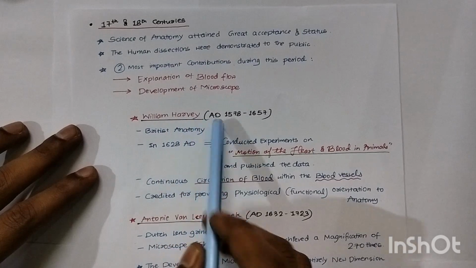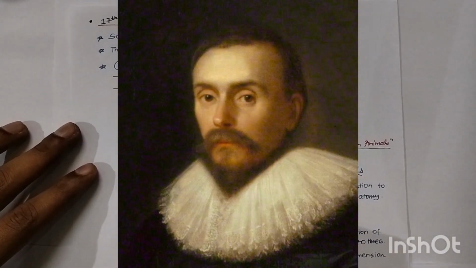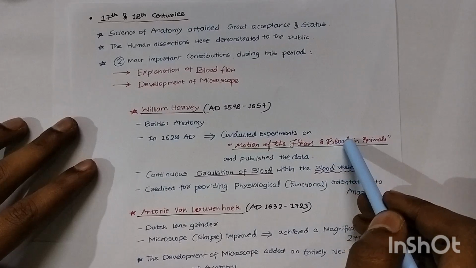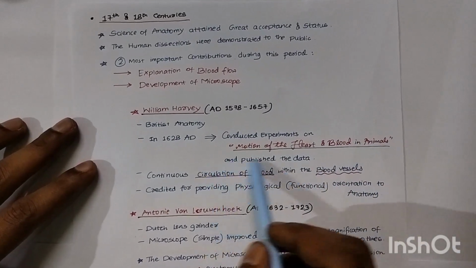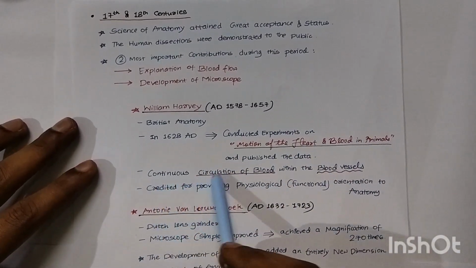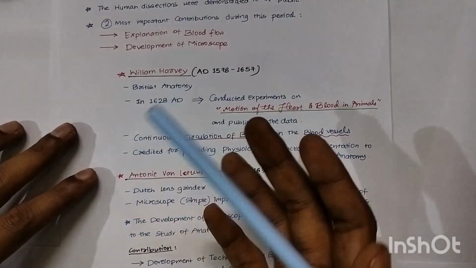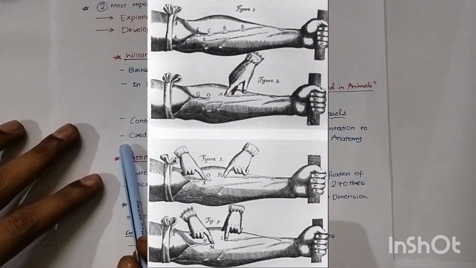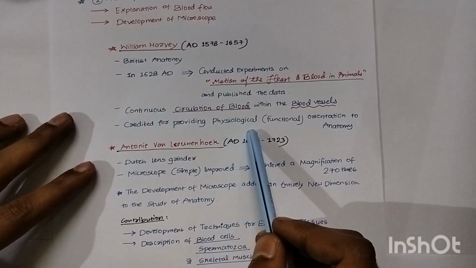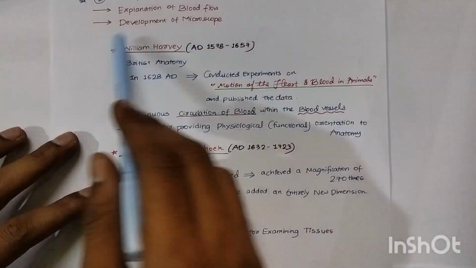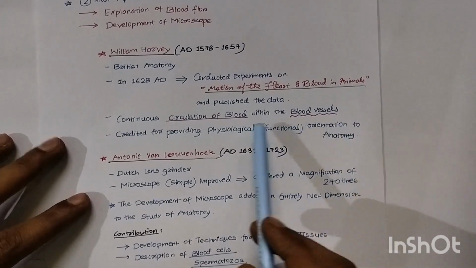William Harvey, the British anatomist, in 1628 AD conducted experiments on the motion of the heart and blood in animals and published data on the circulation of blood within the blood vessels. He is credited for providing a physiological functional orientation to anatomy. William Harvey, blood circulation, you have to remember it.